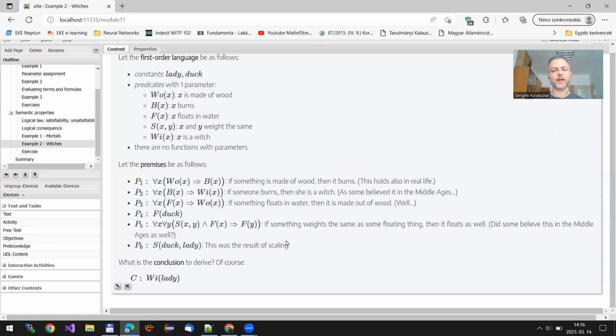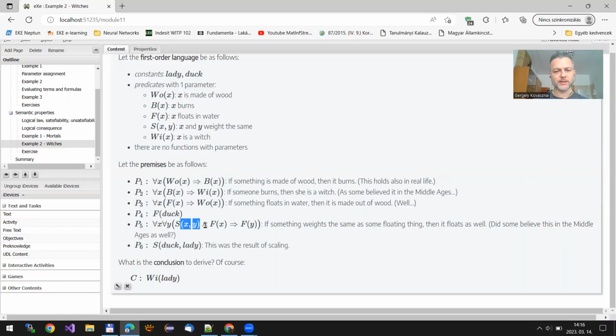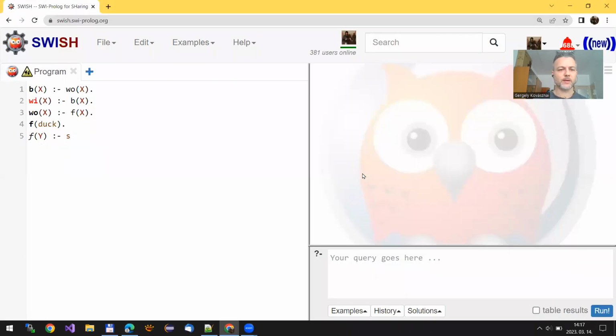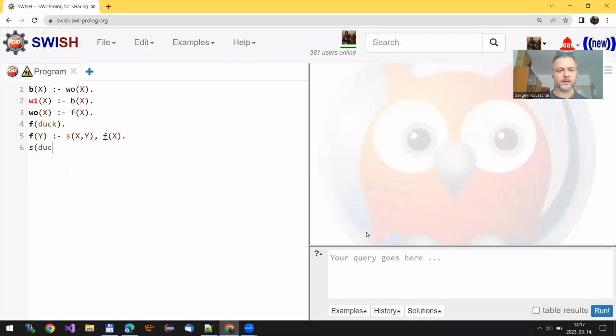The fifth premise is the most complicated one. However, it is not that complicated. The point is, this clause is going to be a rule in our code with F of Y on the left-hand side. F of Y, then colon, dash, and then we just need to enumerate the other two atoms. One of them is S of X and Y. The other one is F of X. Okay, the sixth premise is going to be a fact, of course, S of duck and lady. So this is our knowledge base now.